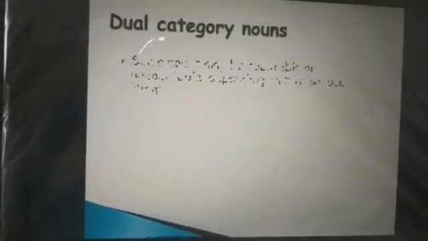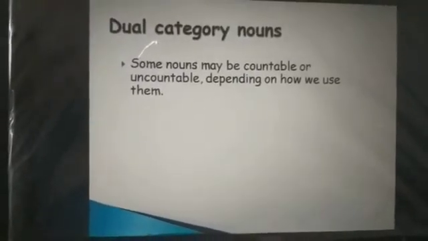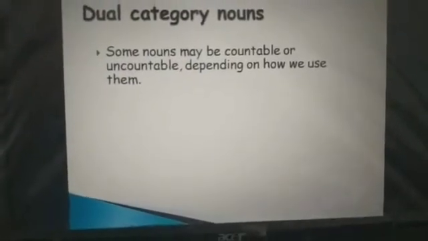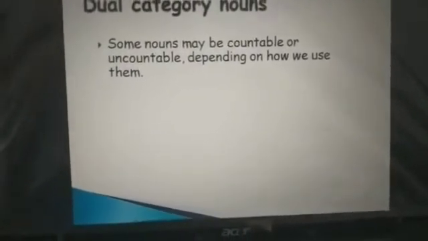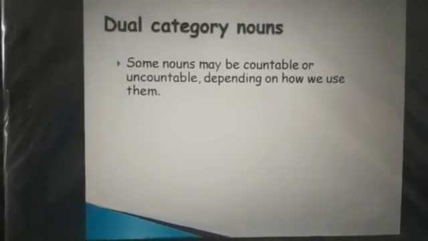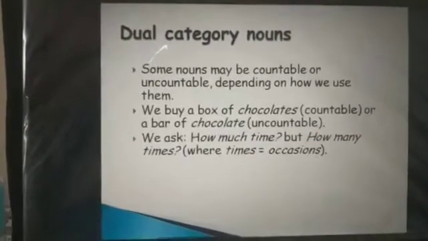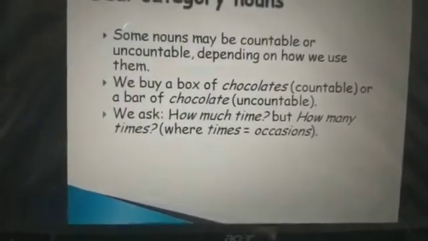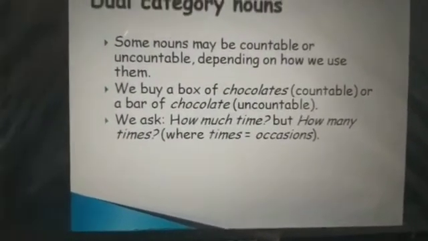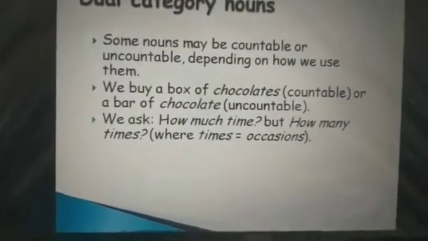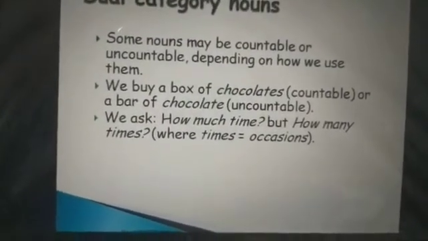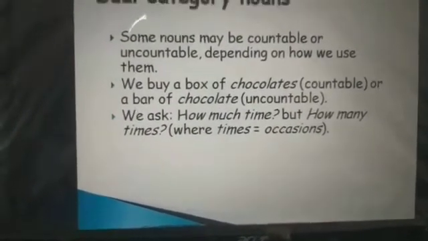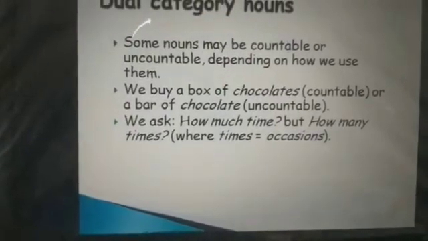Now, dual category nouns. Some nouns may be countable or uncountable depending on how we use them. For example, we buy a box of chocolates. A box of chocolates can be counted, but the word chocolate is uncountable.